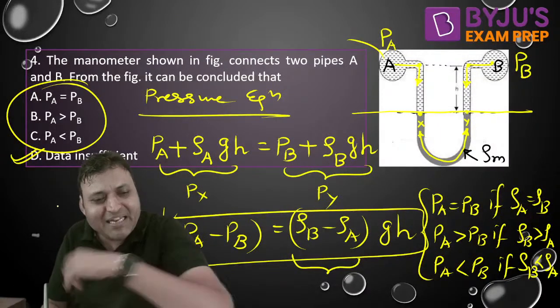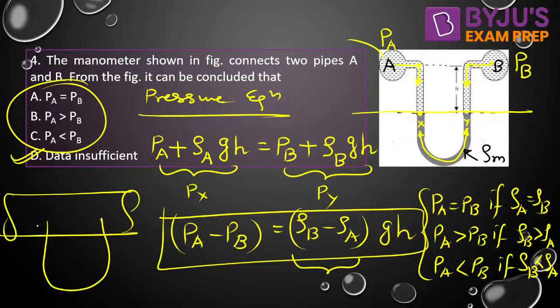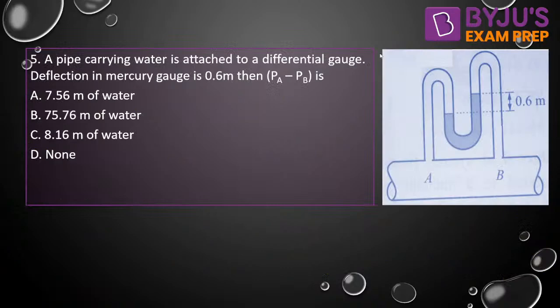If the situation would have been like this, if there would have been a single pipe, let us say, and the two limbs of the manometer would have been connected between A and B, and if the manometric fluid level would have been the same, then definitely Pa and Pb would have been the same. Are you getting it? If the manometric fluid deflection would have been 0, then definitely Pa would have been equal to Pb. In that case, option A would have been correct. But in the given figure, option A is not appropriate. It is option D, which is more correct.